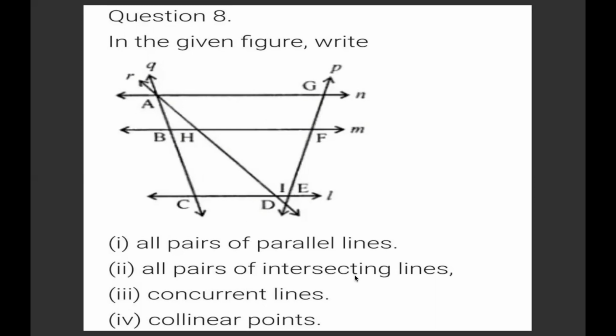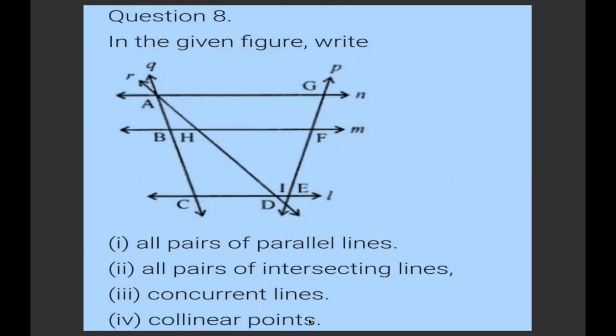Now we'll talk about intersecting lines. So this is line N, but line P is intersecting line N, line P is intersecting line M, and P is intersecting line L. So these are intersecting lines.